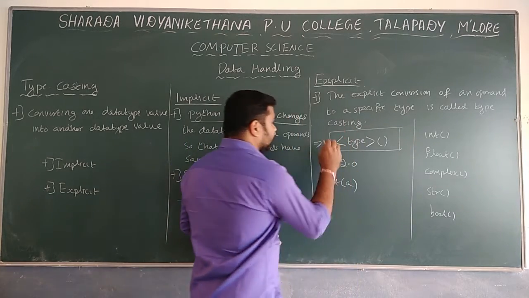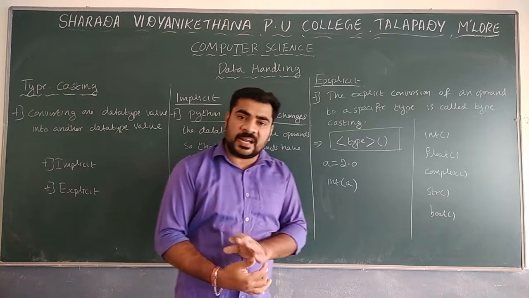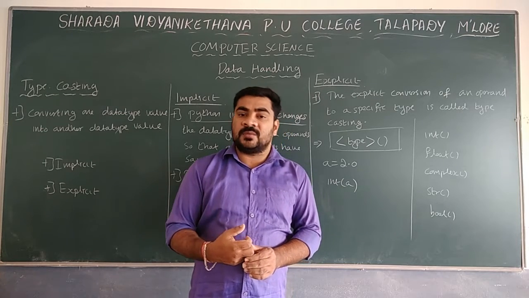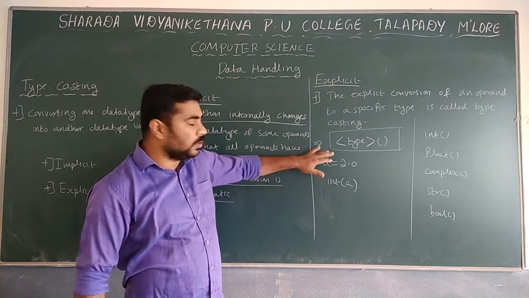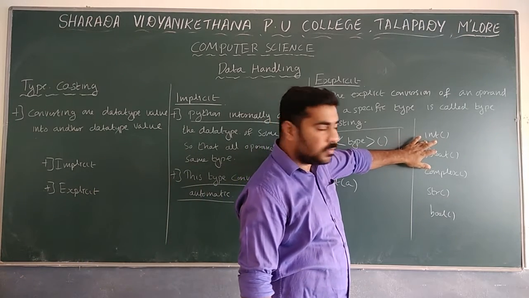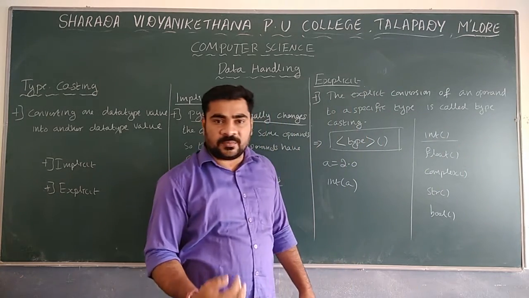Data type, then open bracket, close bracket, or we can say the data type in the form of a function. We have to use the data type in the form of a function, then it is possible to convert. Remember, for example, the first one is int. Int is one data type, so this is one function that will convert any data type into int.